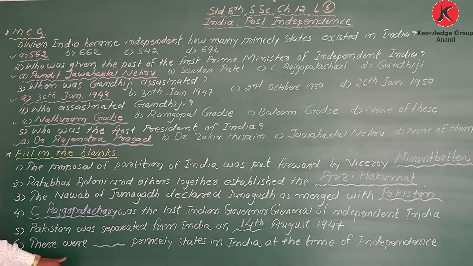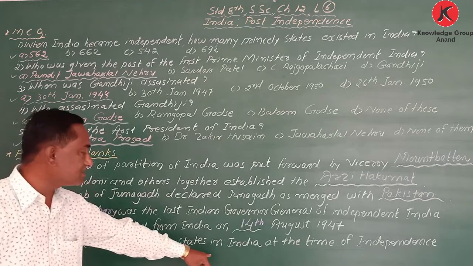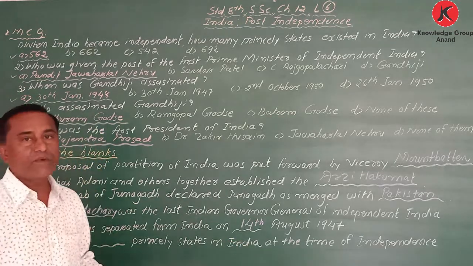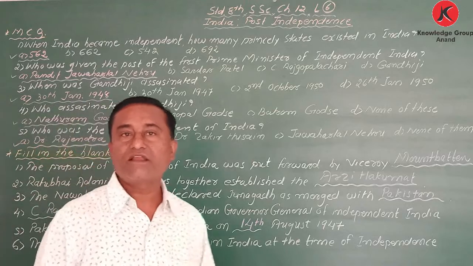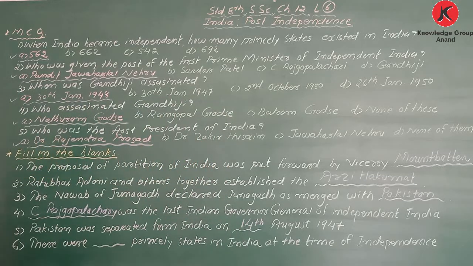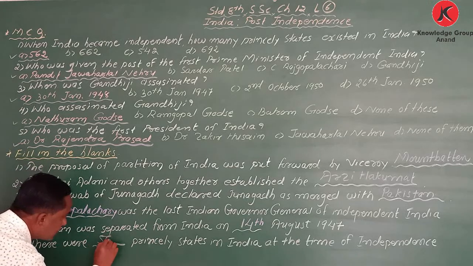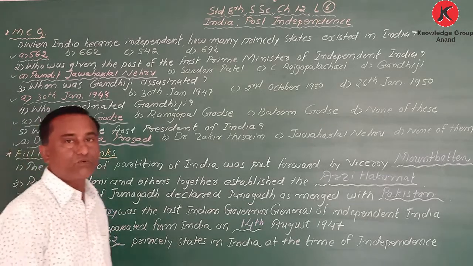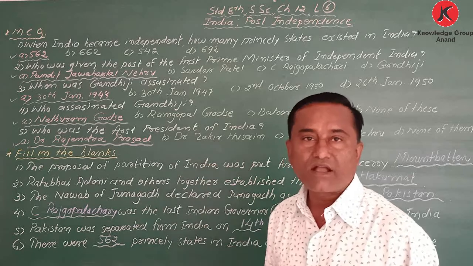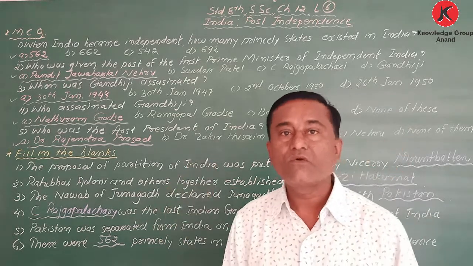Next one. There were blank princely states in India at the time of independence. Now it is already by heart because again and again I have said. So how many princely states were there? 562 princely states were there. Got it? My dear student, read once. Before writing, we have to read one time.